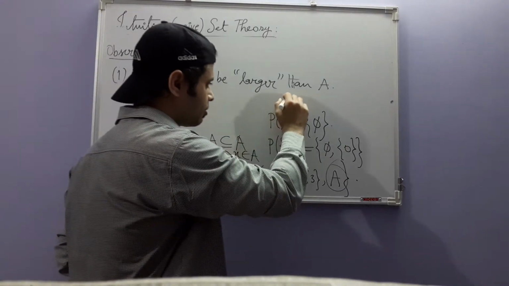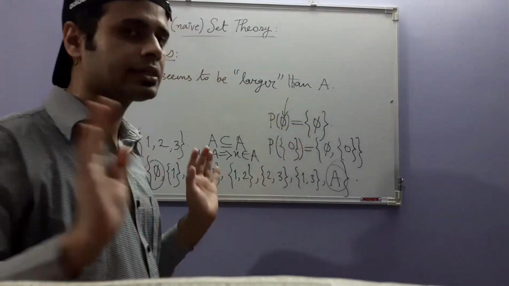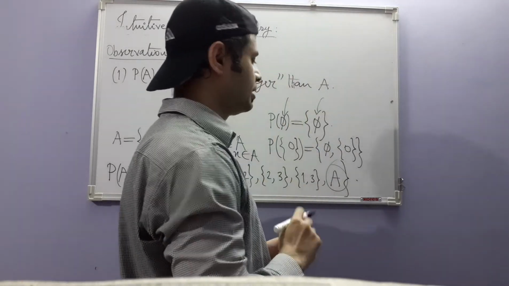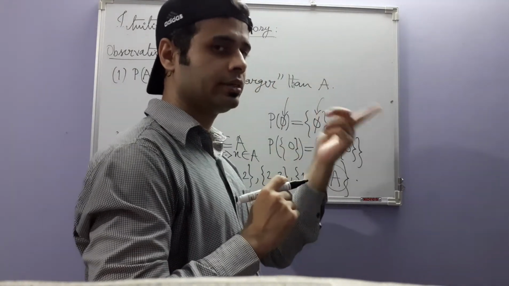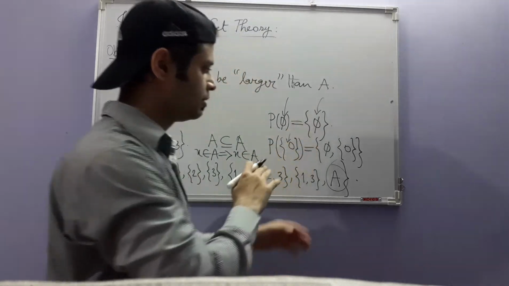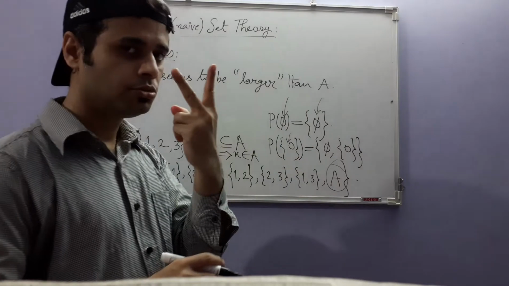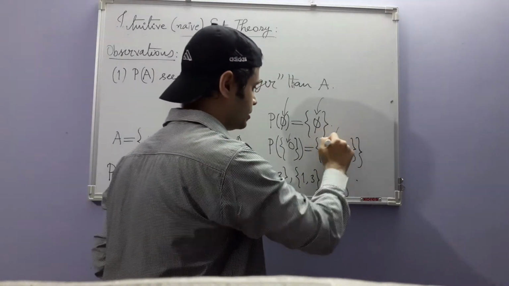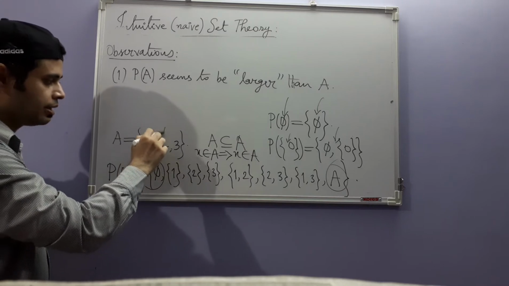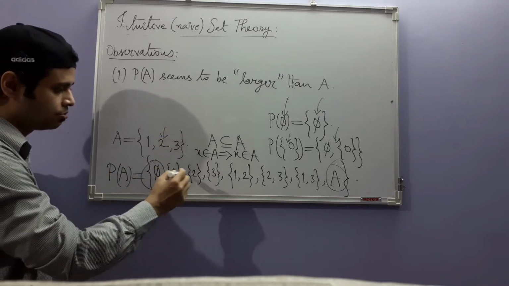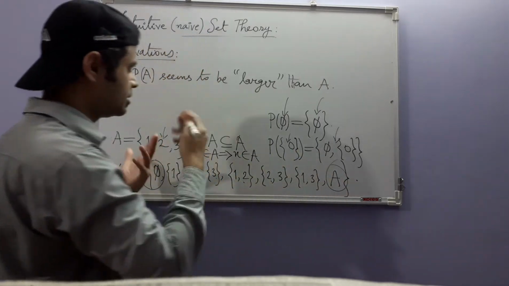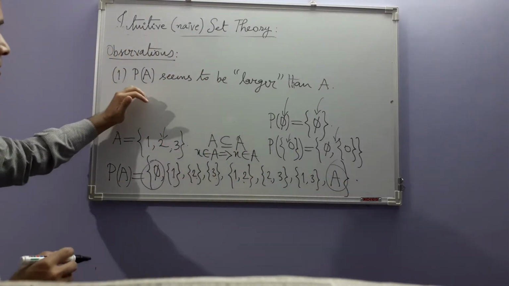You see here the original set is empty, it has nothing. But the power set has 1 element. Okay, still it is larger. In this case, the original set has 1 element, but the power set has 2 elements. Still it is larger. In this case, the original set has 3 elements and the power set has 1, 2, 3, 4, 5, 6, 7, 8 elements. So it is still larger than A.